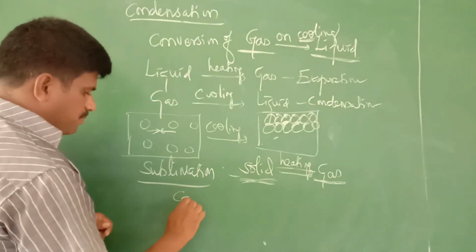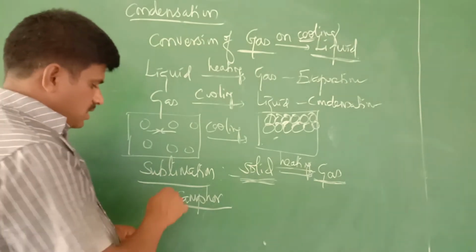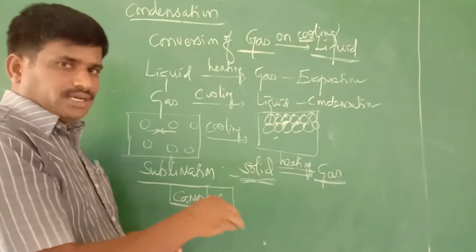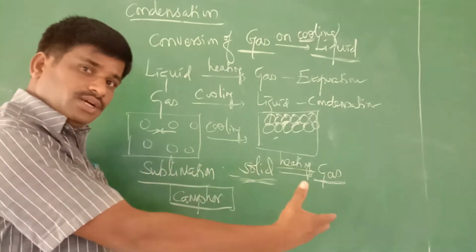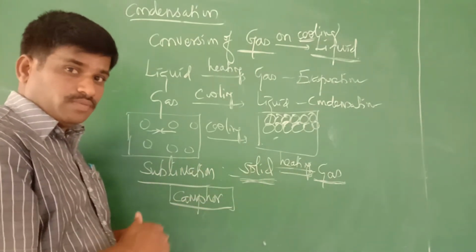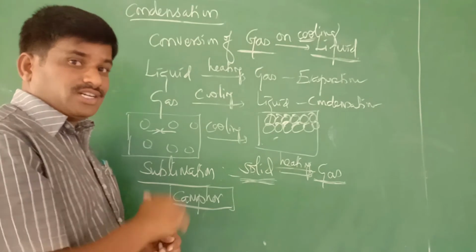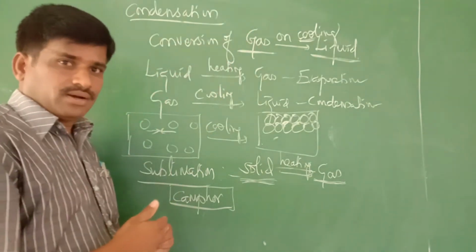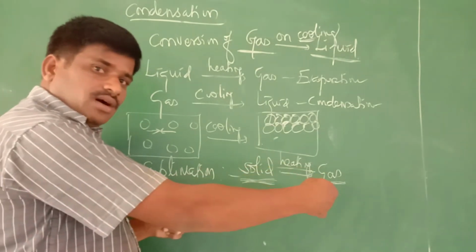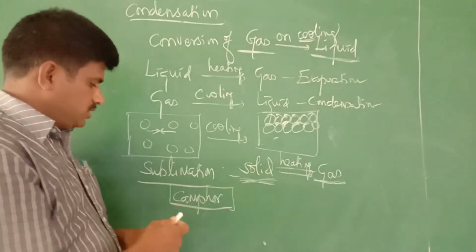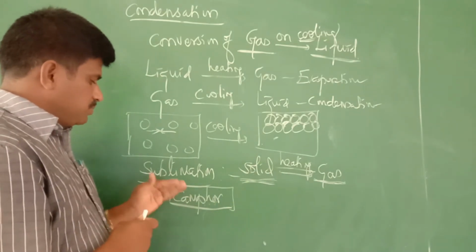For example, we take camphor and naphthalene balls. When camphor is lighted, that is, when camphor is heated at puja time, you may observe that the camphor does not change into liquid. There you could observe the vapors forming. It burns by releasing vapor, not becoming liquid. So when the camphor is heated, it does not become liquid, it becomes gaseous. So this is an example of the sublimation process. Camphor and naphthalene balls also.